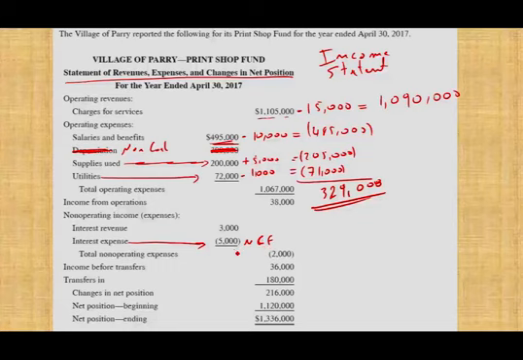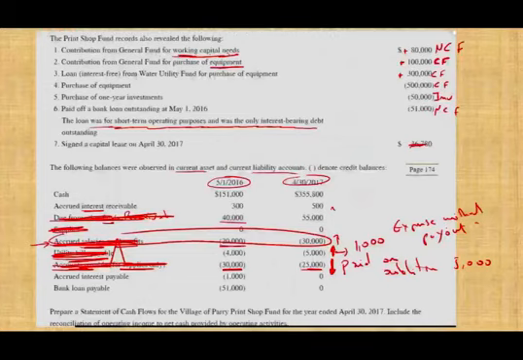Anything that's on the income statement, we have to see if there's any related balance sheet account. Let's see if there's any interest payable. And notice here we have accrued interest payable. So notice, let me highlight this. We have accrued interest payable. We went from 1,000 to 0. It means we paid off the liability.